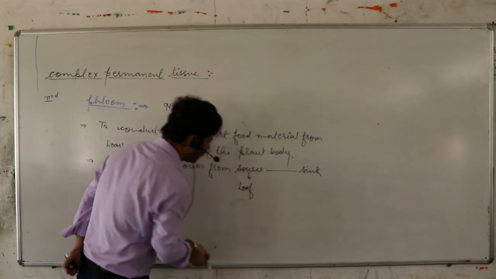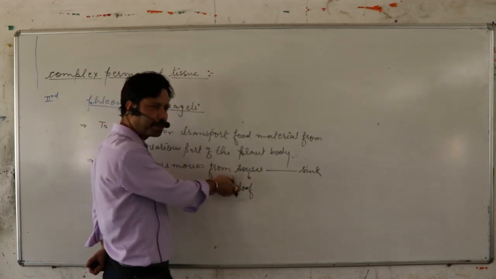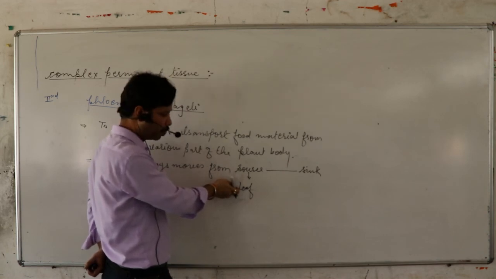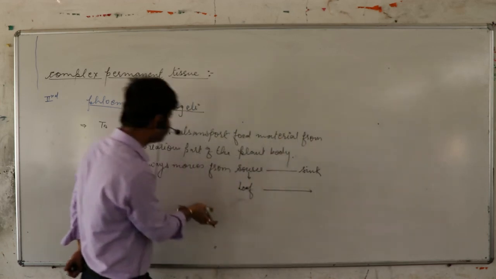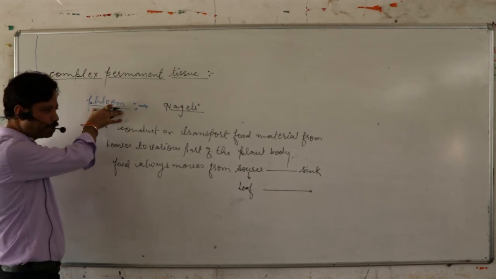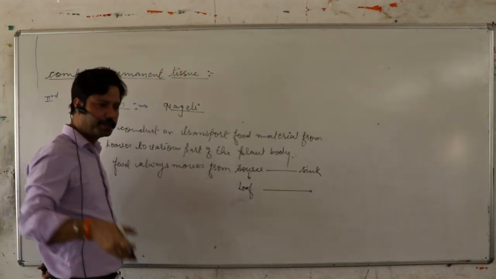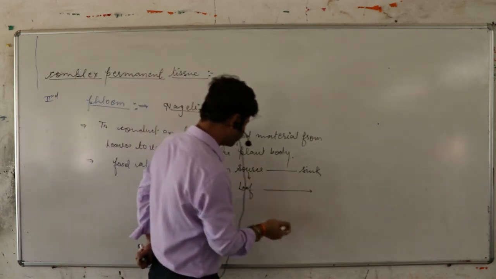A leaf acts as a source because it takes part in the process of photosynthesis and makes food in the form of glucose. This formed food moves with the help of phloem tissue towards the various parts of the plant body, such as root, fruits, branch and so on.